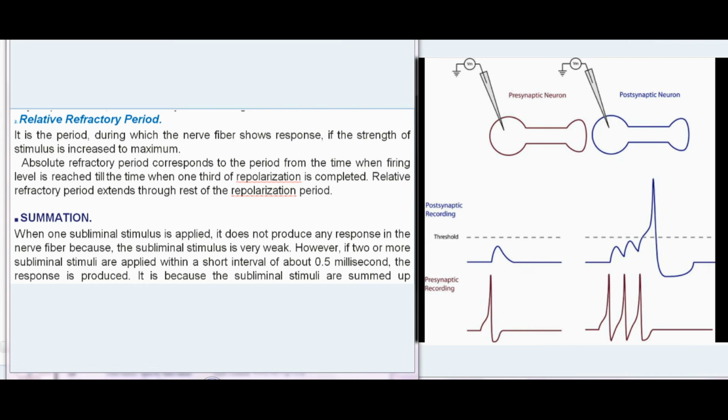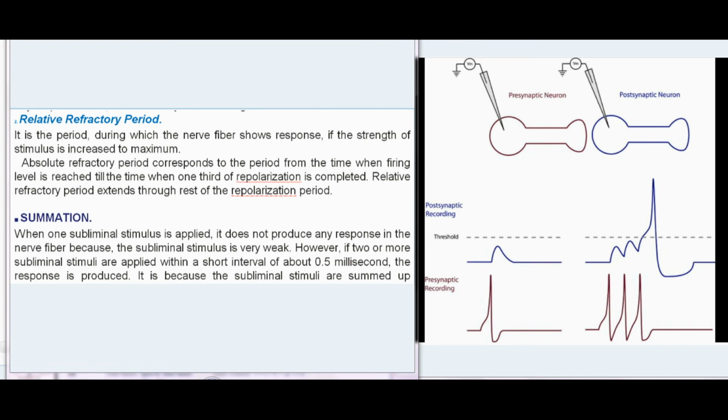It is the period during which the nerve fiber shows response, if the strength of stimulus is increased to maximum. Absolute refractory period corresponds to the period from the time when firing level is reached till the time when 1/3 of repolarization is completed. Relative refractory period extends through rest of the repolarization period.